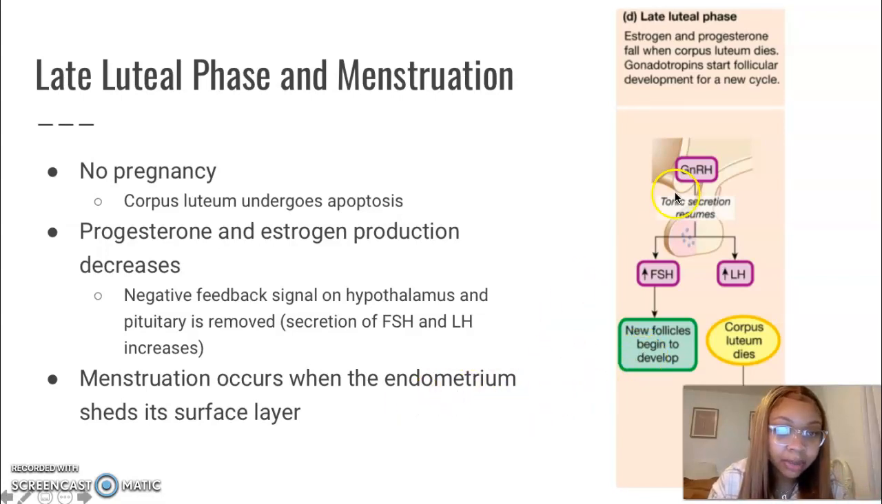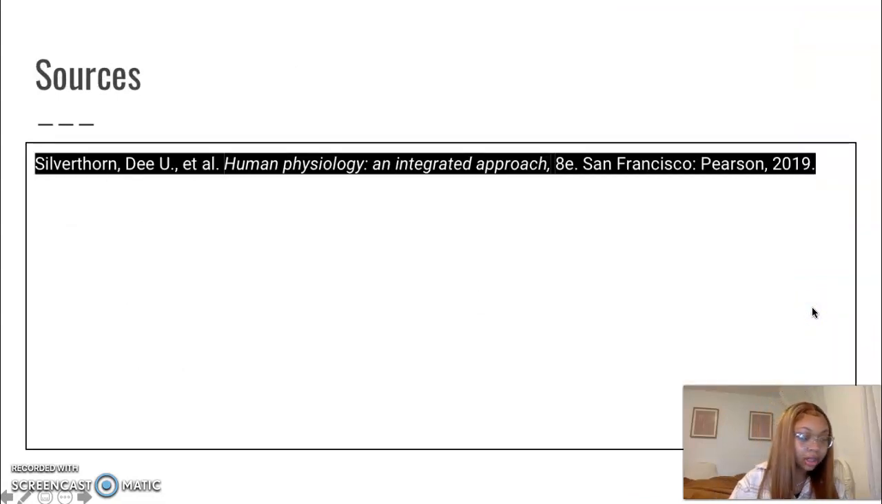And then back to this diagram. You can see that the increase in follicle stimulating hormone and luteinizing hormone is what causes new follicles to begin to develop. And right here you can see that the corpus luteum dies and the estrogen and progesterone levels will decrease. And that brings us to the end of the presentation, discussing the feedback mechanisms of the female reproductive system.